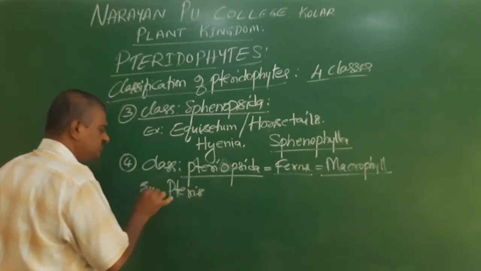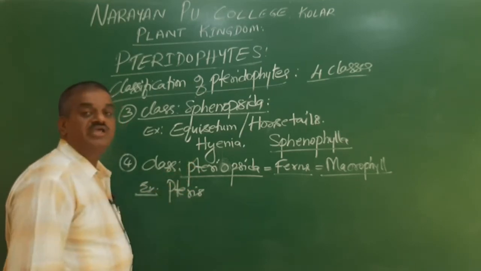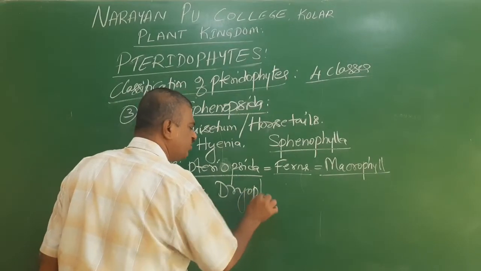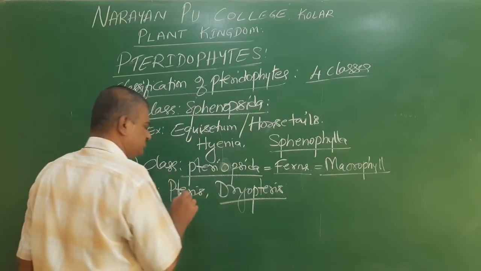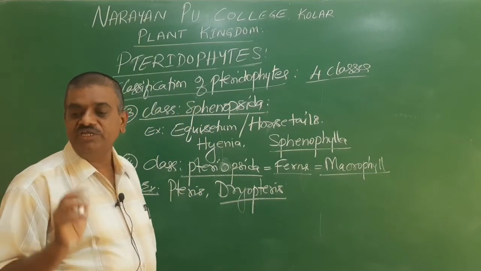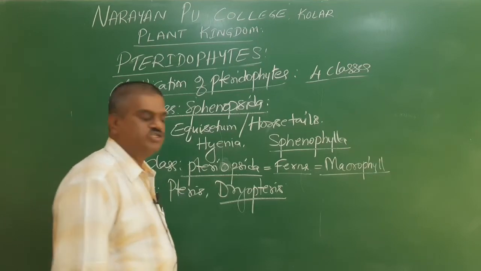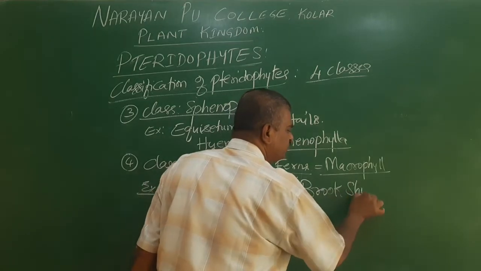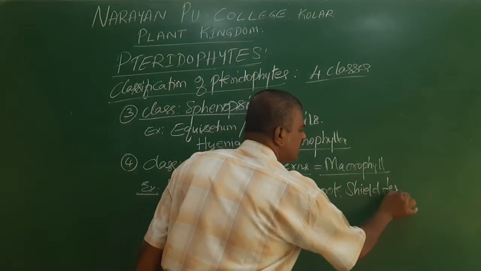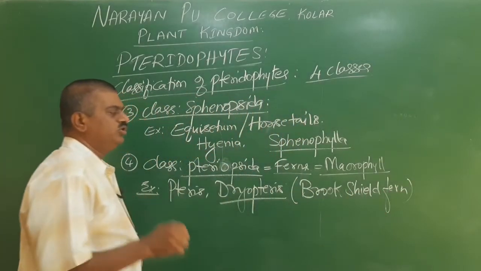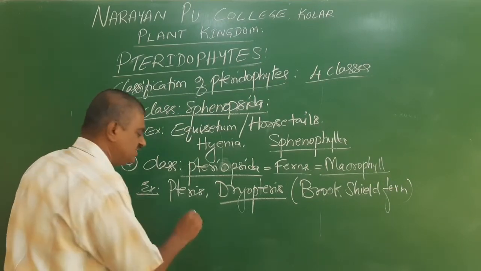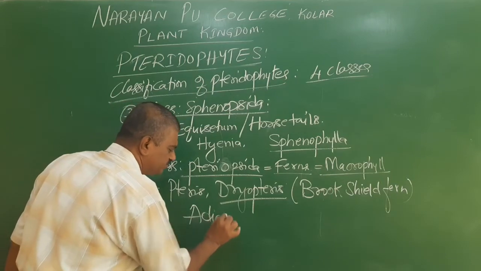So an example for Pteridopsida is Dryopteris. Dryopteris is also called buckler shield fern. This is one. The next one is Adiantum.